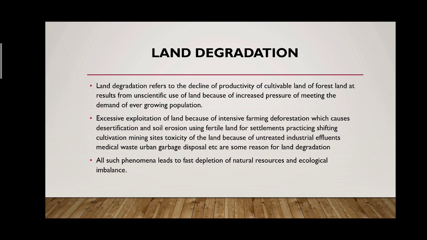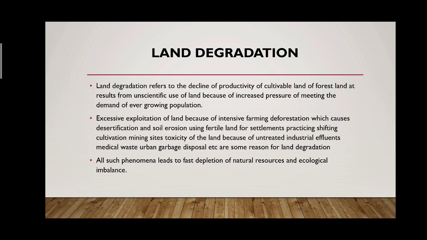Deforestation, cutting down of trees, which causes desertification. Now, how is desertification caused? The roots of the plants or trees hold the soil firmly. As soon as there is deforestation, the soil gets loosened up and it gets eroded by eroding agents such as wind and water. Soil erosion. Then settlements, these are also a cause of degradation.